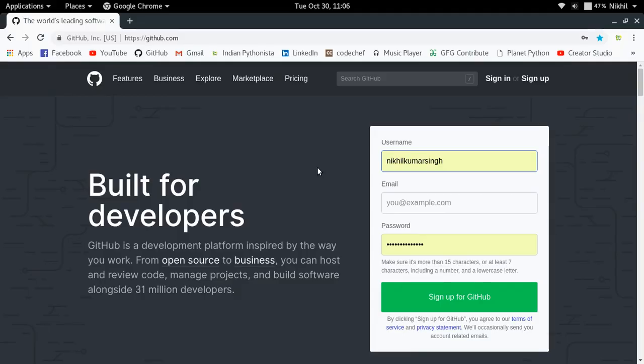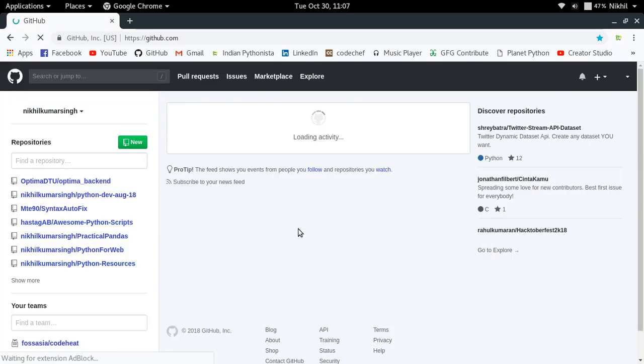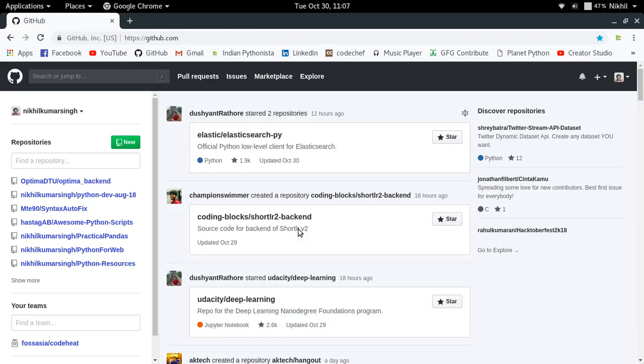Okay, so here we are on the web page of github.com. You simply have to sign up if you haven't made any account on GitHub, or you can simply sign in if you already have an account. After that, we are ready to get the home page of our account. There are already around 96 million repositories present on GitHub. So what if you want to use somebody else's code?